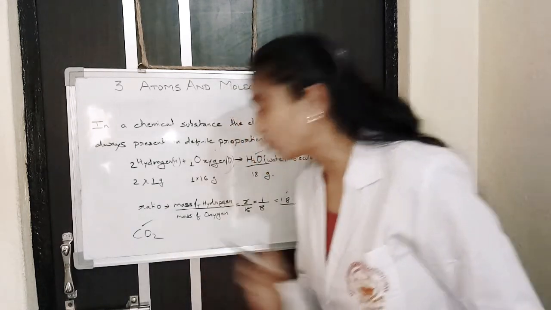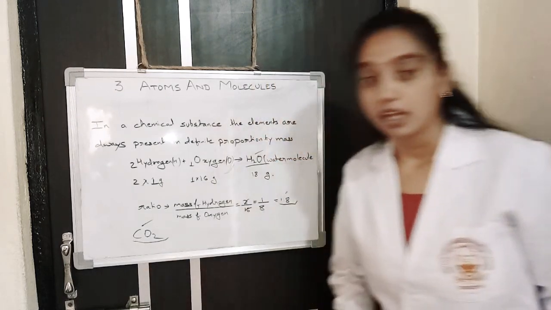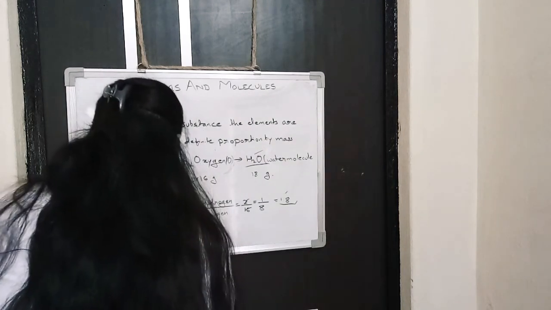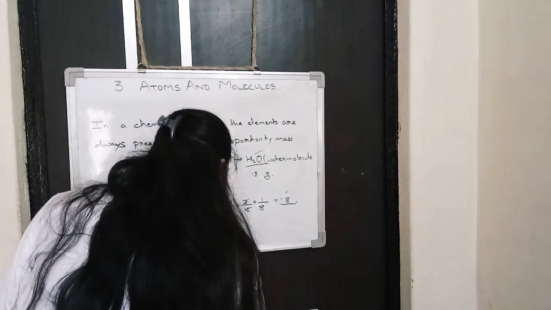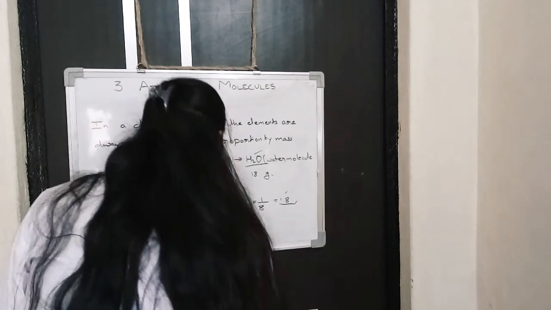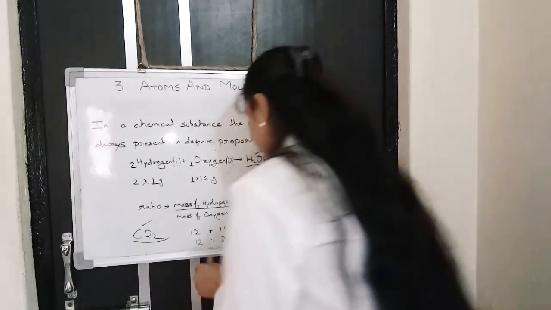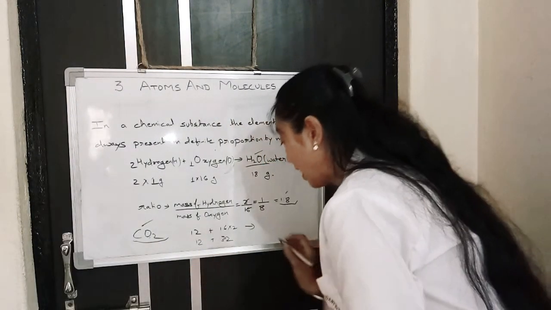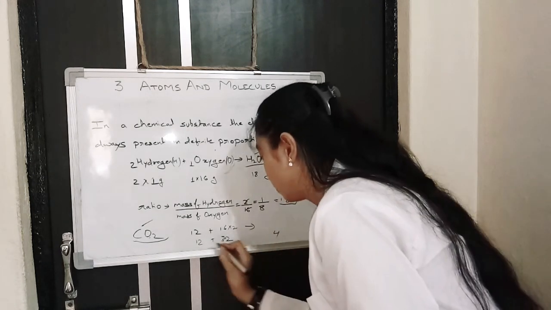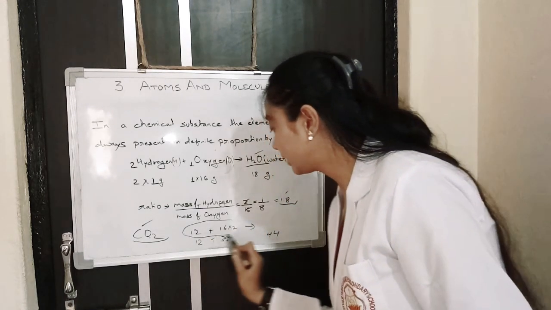Now you have to calculate the mass ratio of elements of carbon dioxide. For example, carbon mass is 12 and oxygen mass is 16, but 2 atoms are present, so multiplying by 2, we get 32 plus 12. Total we get mass 44. And how can we calculate its ratio?